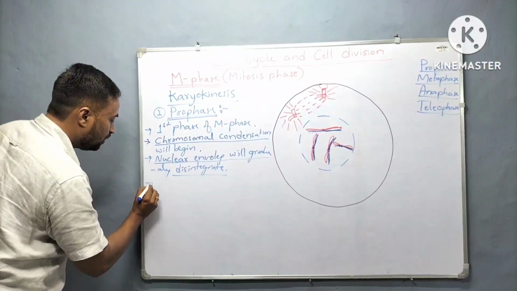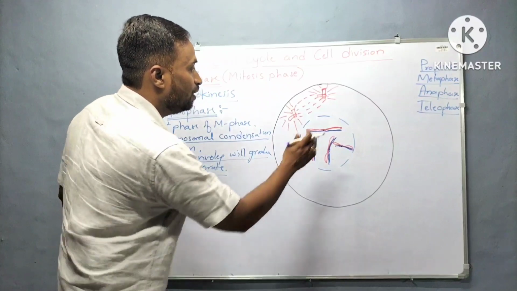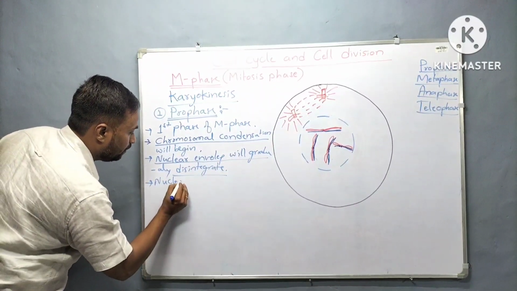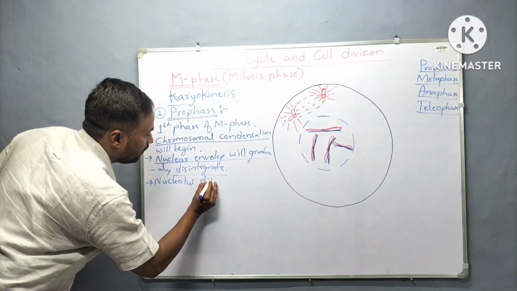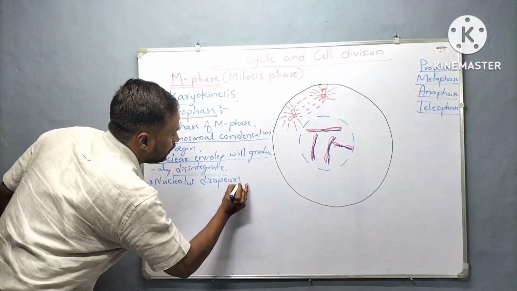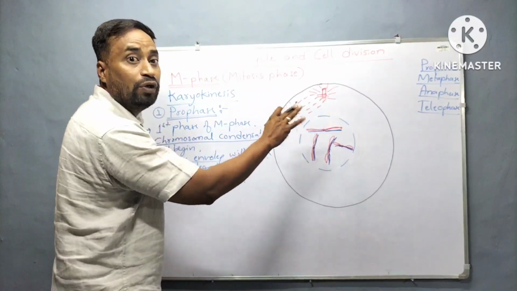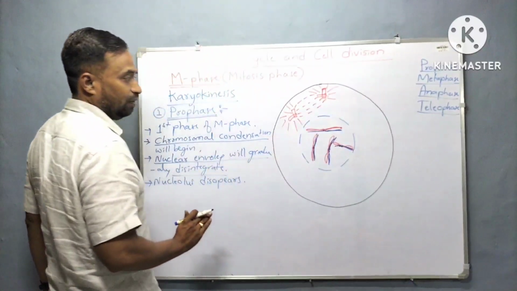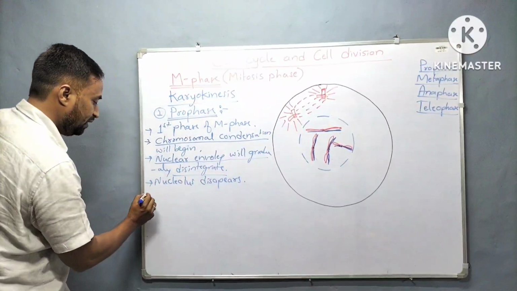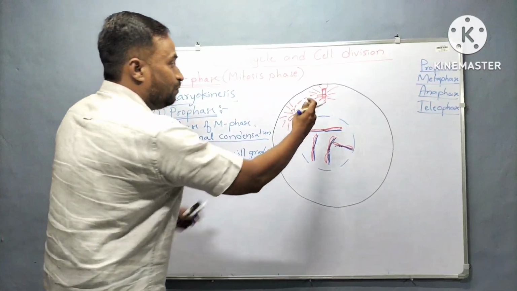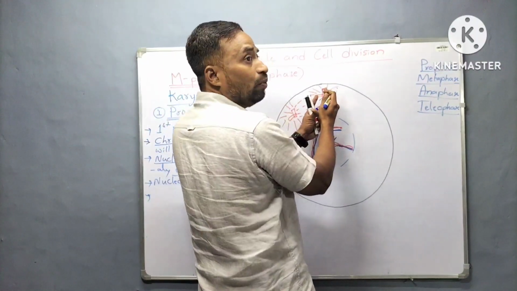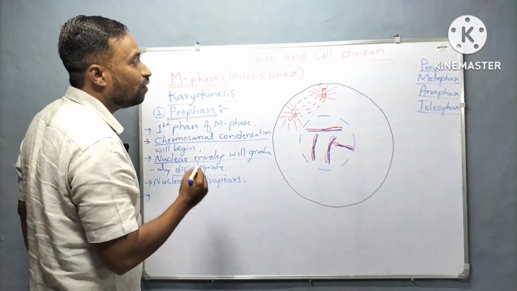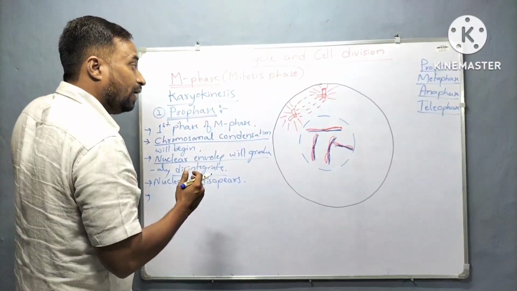And one more important change that occurs during the prophase is nucleolus disappears. So during prophase there will be no nucleolus. Okay, here there was a nucleolus that completely disappeared. And one more important change during the prophase is the centrosome will move towards the opposite poles with the formation of microtubules or asters.